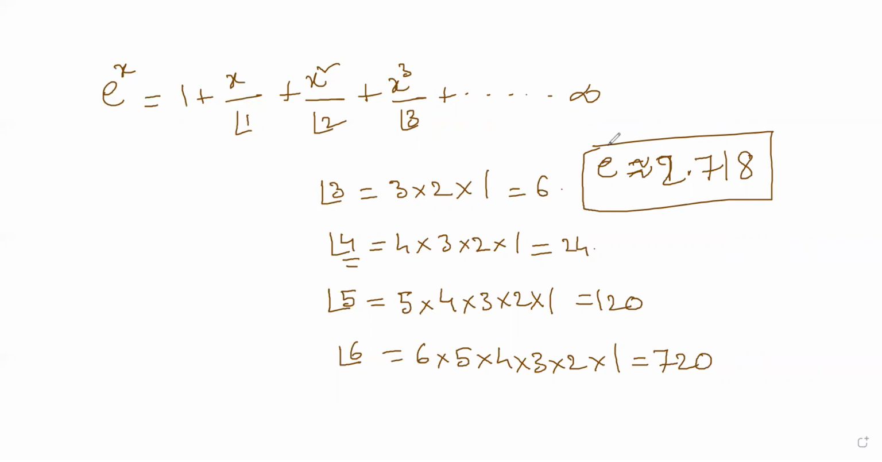Okay, sir. Am I clear? Yeah. Okay, this is called E. So we will end up some limits based on E. Limit x tends to 0, e power x minus 1 by x is equal to 1. So we can easily evaluate this.